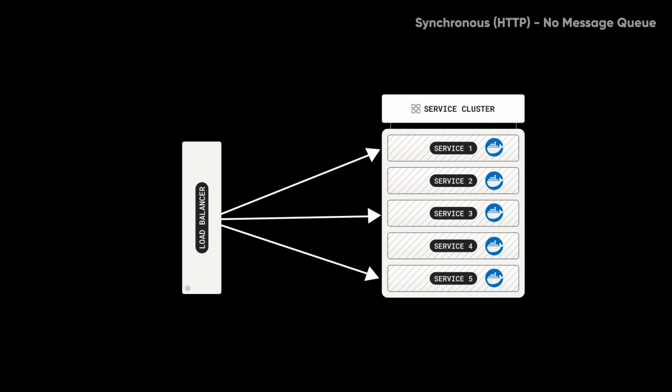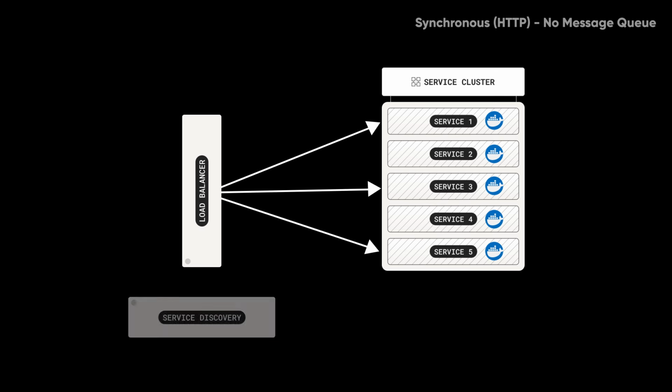In essence, before our load balancer could evenly distribute requests among available service instances, it has to, first of all, know what service instances are available and where to find them. More technically, we will need a service discovery mechanism. Again, one common way to solve this problem is to use a service registry.